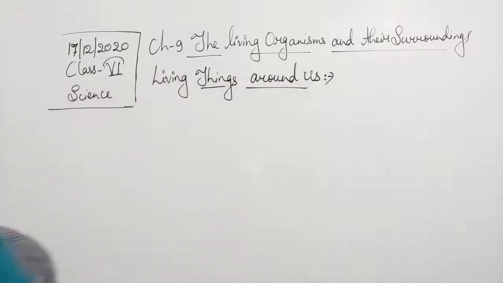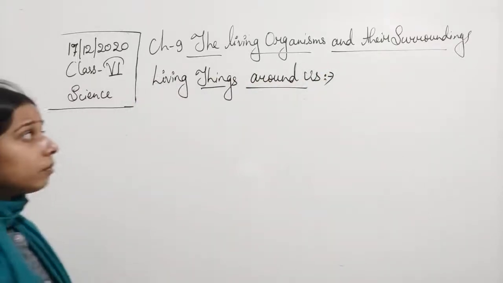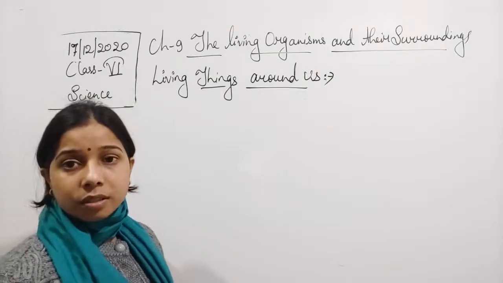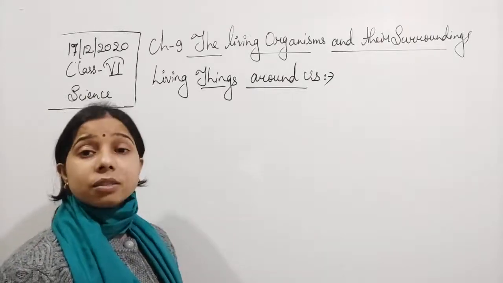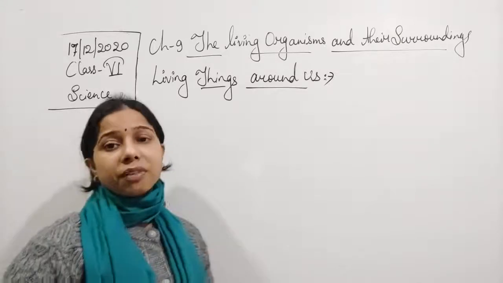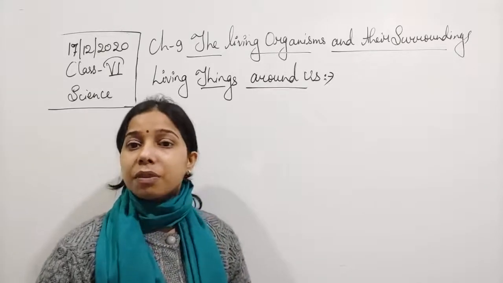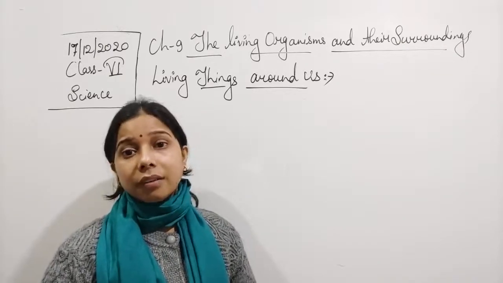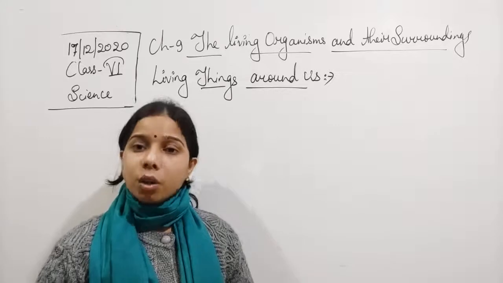A lot of living organisms are present around us. Now how can you say that this organism is a living organism? There are some characteristics on the basis of which we can say that this particular organism is a living thing or a non-living thing.